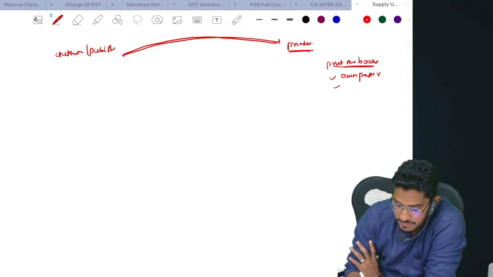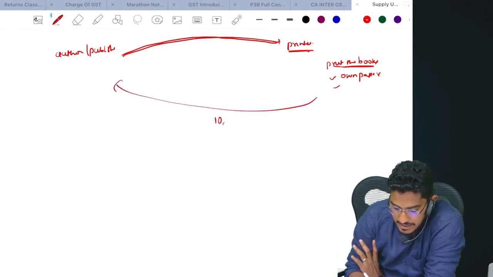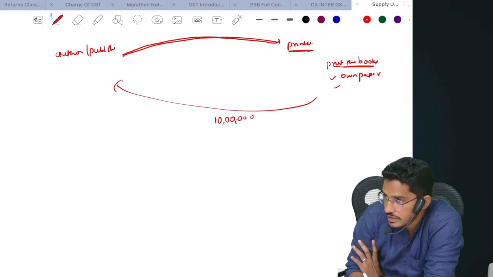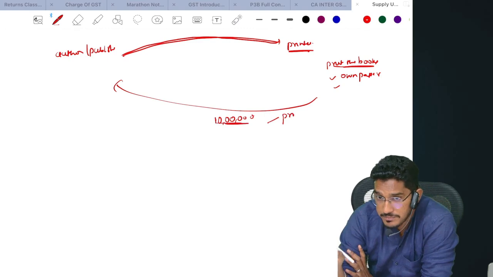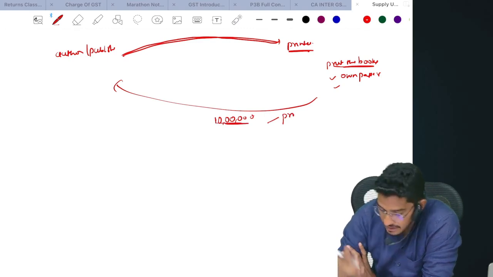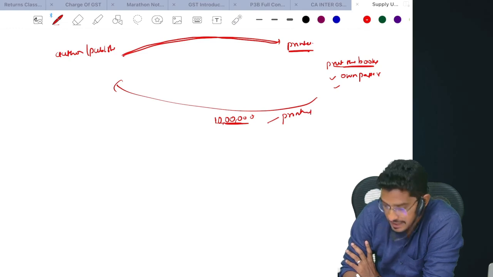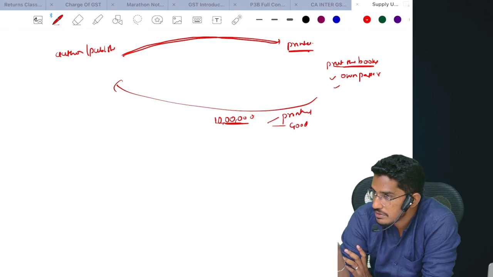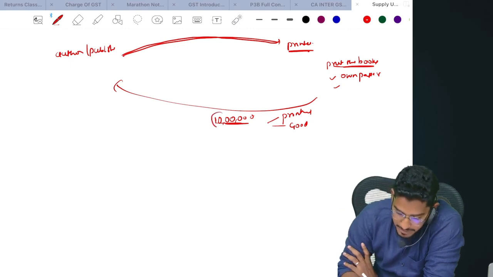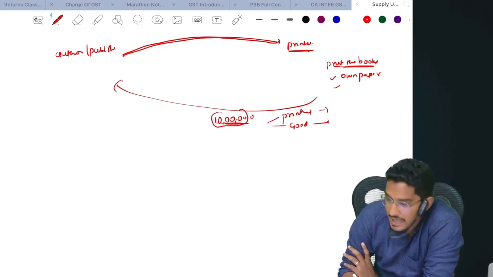Say for example, this printer has asked me 10 lakh rupees for the purpose of printing. So for the 10 lakh rupees, he is doing the printing service for me. Whatever content I have given, that printing service he is giving to me. Along with that, he is also supplying various goods. Like what? Paper, cardboards, pins. So for a single price, I am getting a printing service and I am getting the goods also.